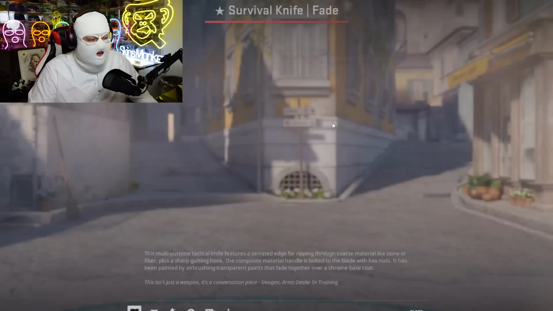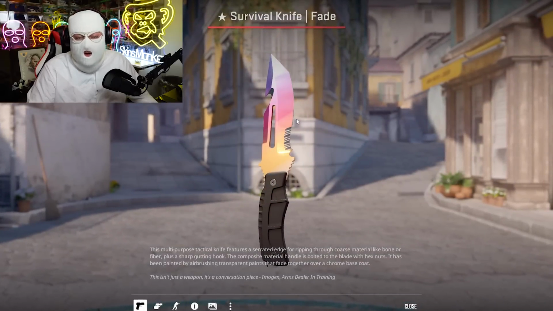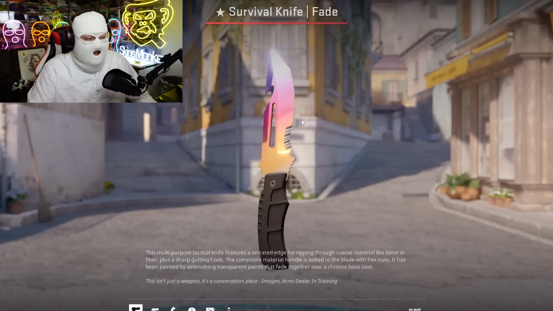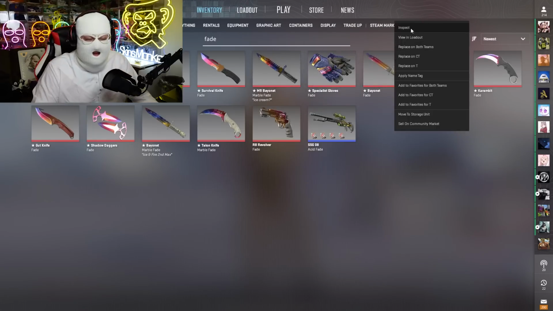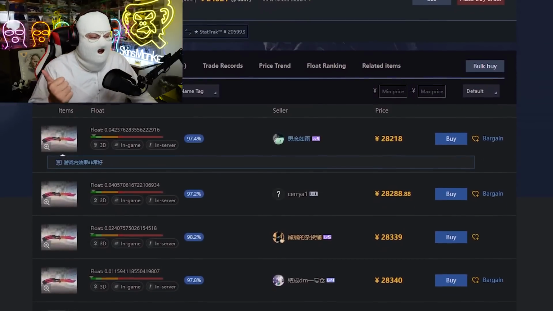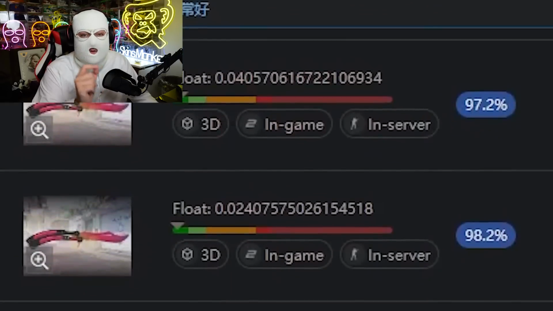And speaking of fades, if your fade is good, usually more than 95%, it's worth overpay. And like I said, when you know what fade percent your knife is, Price Empire can't help you because they just show you the base market listings, so here you'll have to do some research yourself. And like I said, the best way would be to go on a bunch of different marketplaces like Buff, if you have access to it, and start looking at listings with your fade percentage.